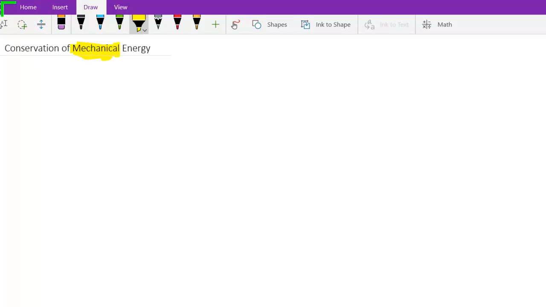Essentially, you can just think that the only non-conservative forces we deal with in this class are friction. So if we have no friction, then mechanical energy is conserved.